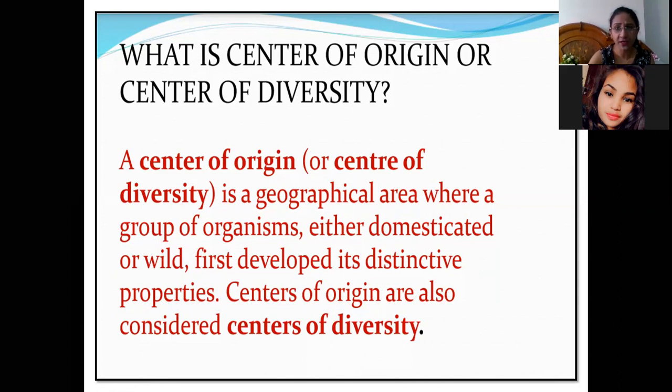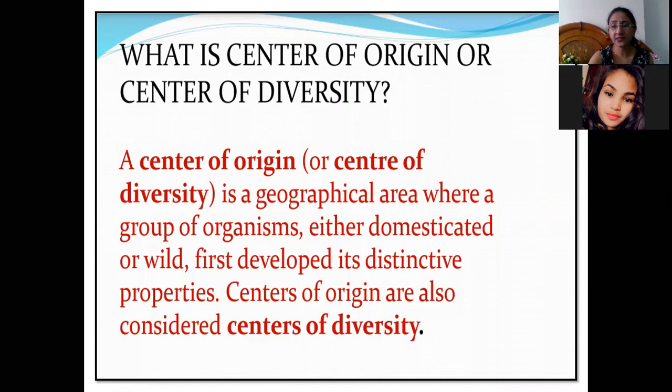It is a geographical area where a group of organisms, or a group of plant population, is either domesticated or present in its wild form. So that geographical area is called the center of origin.